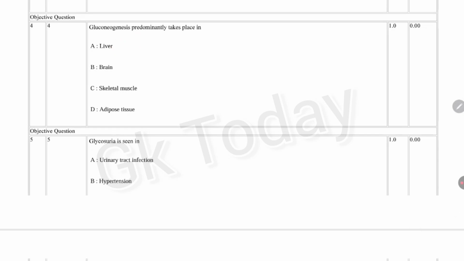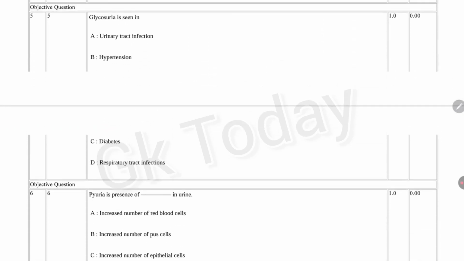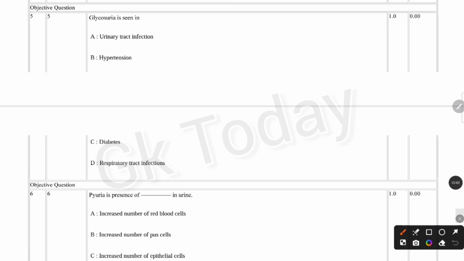Okay, next question. Glycosuria is seen in: urinary tract infection, hypertension, diabetes, respiratory tract infections. Correct answer is option C, diabetes.